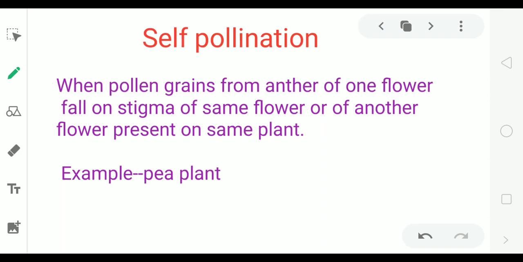So self-pollination is the process when pollen grains from anther of one flower fall on stigma of same flower or of another flower present on same plant. Example, pea plant.